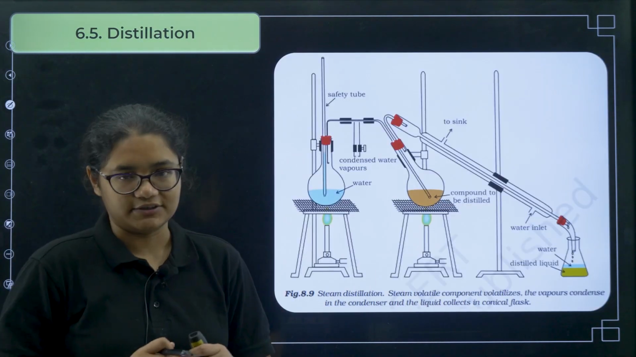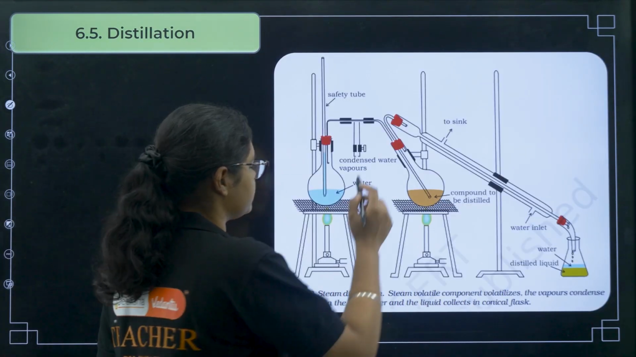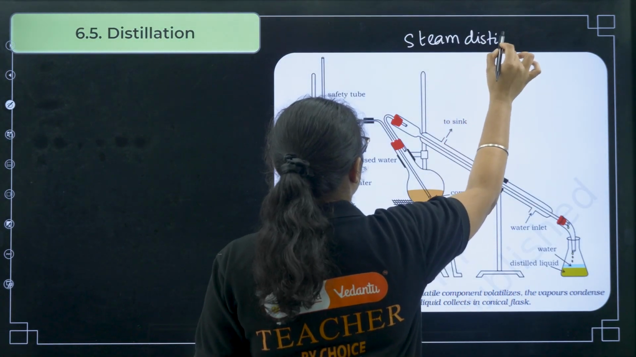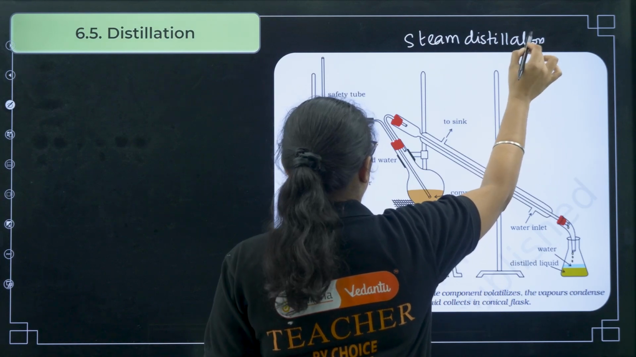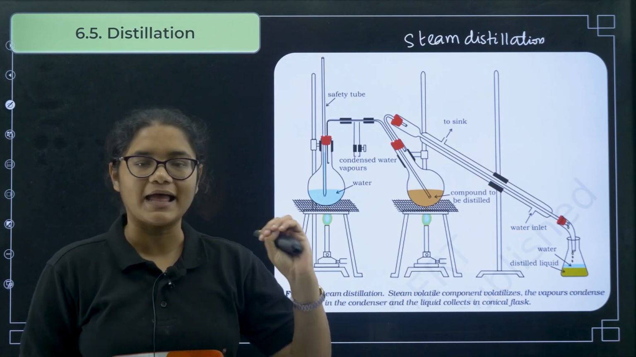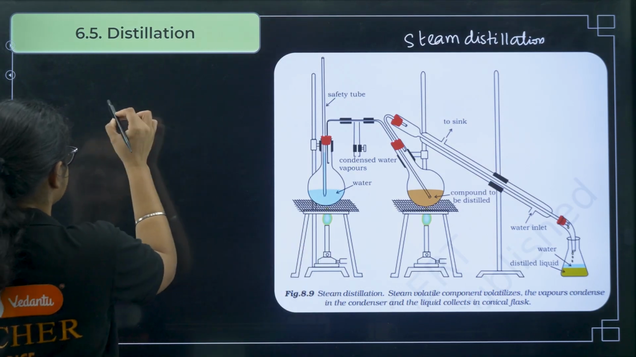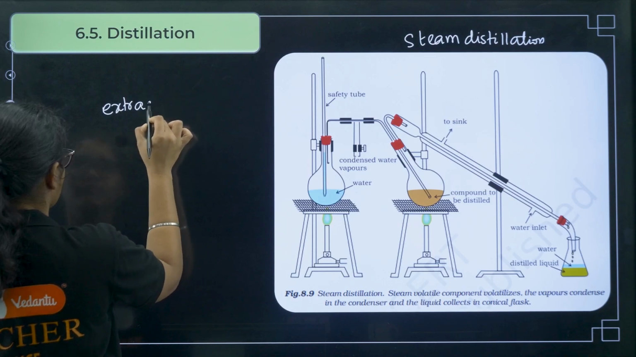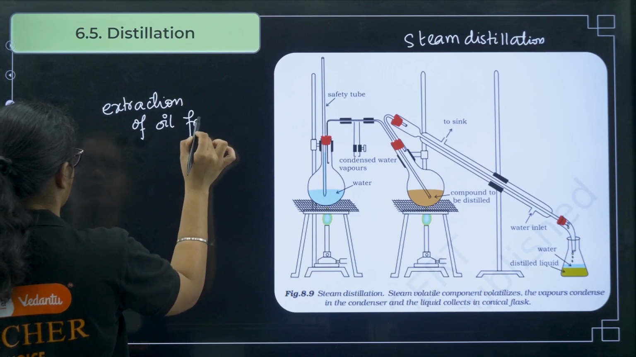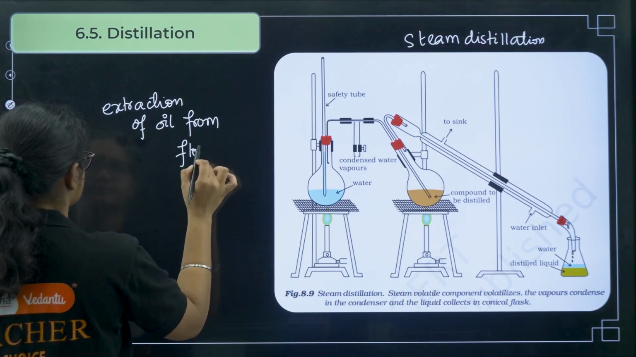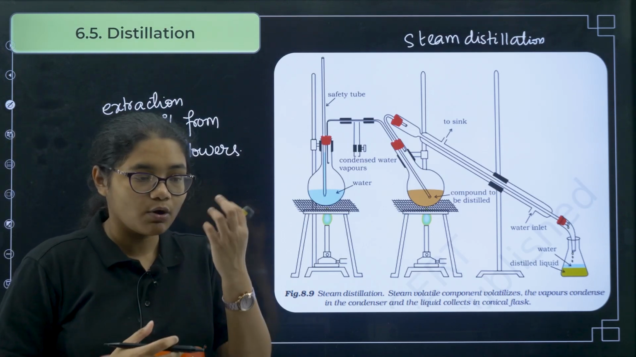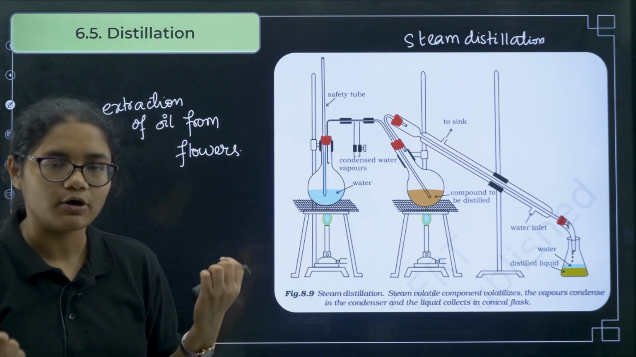Next is steam distillation. This is for your steam distillation. So when do we use steam distillation? One very important application of steam distillation is extraction of oil from flowers. Now see, if you heat the flowers to a very high temperature, the oil that is present may get damaged or spoiled.